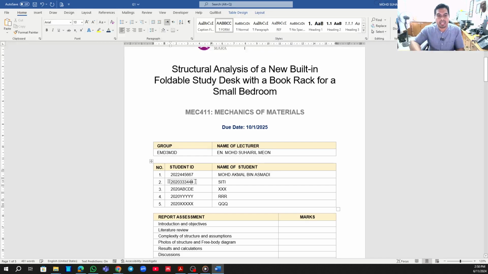For the second one, maybe the same number, sorry, Siti Khadijah binti Abdul Karim.